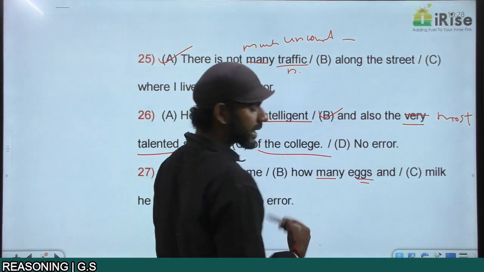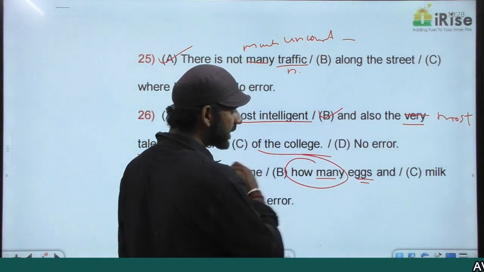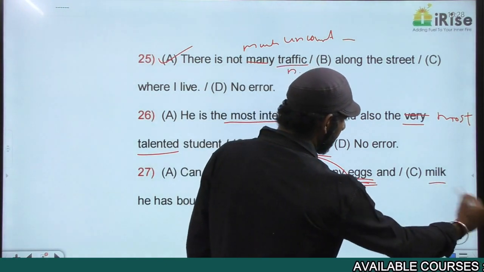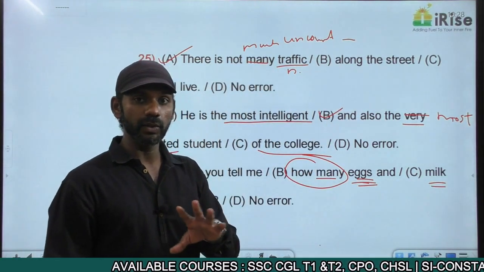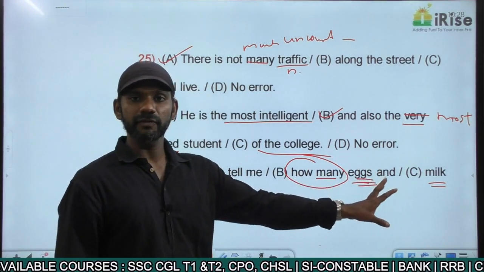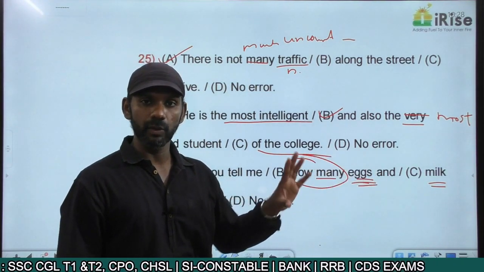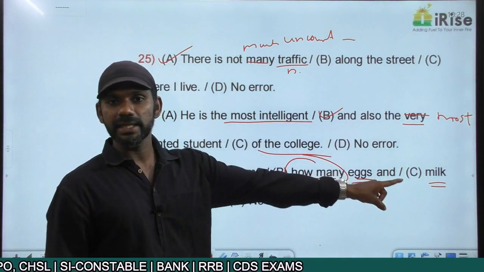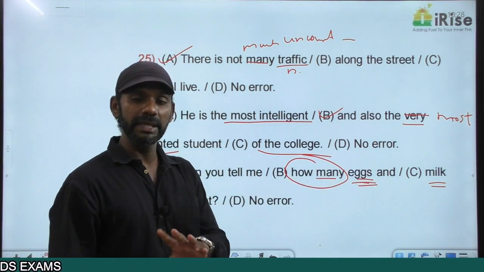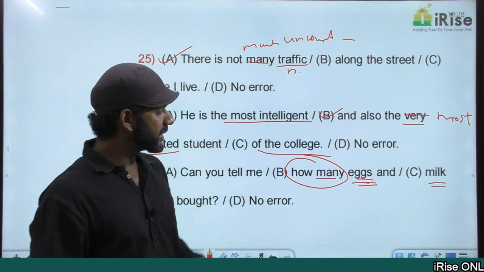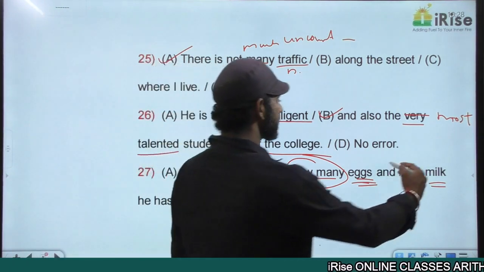"How many eggs and milk" means "how many" is referring to eggs and milk. "How many" is used with countable nouns. "How many" can refer to eggs because eggs is a countable noun. "How many" cannot refer to milk because milk is uncountable. Milk is an uncountable noun. That is the error. The error is in part C.